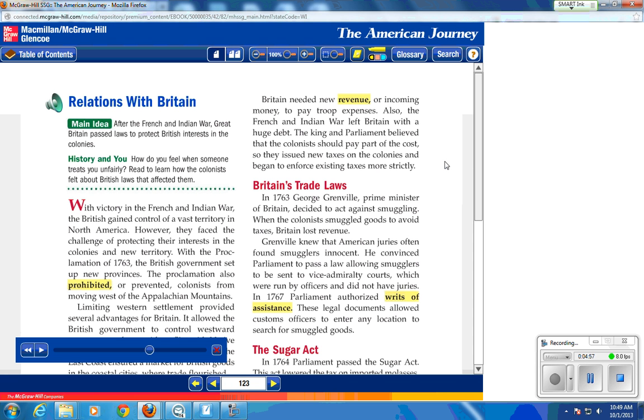It also talks about the British government incurring a debt because of fighting the war. The government's point of view was that because part of the war was fought in the North American colonies, the colonists should be responsible for paying part of that cost, and that would come through new taxes or trying to enforce some tax laws that had been passed before but never really enforced. We'll talk more about that in the near future. So, in a nutshell, we talked about the effects of the French and Indian War.